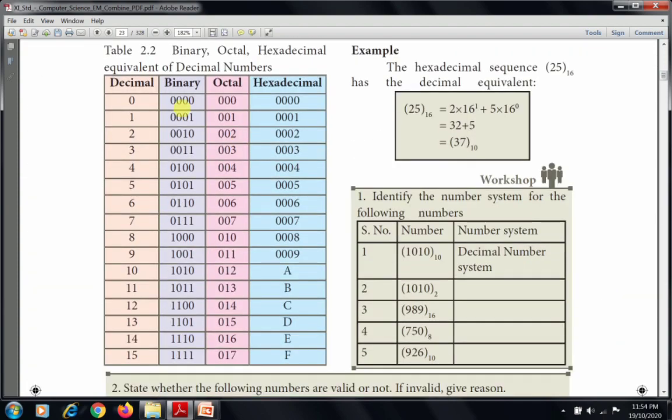So this is the tabular column for binary, octal and hexadecimal equivalents of decimal numbers. This is decimal numbers 0 to 50. For each decimal number, the equivalent of binary is this column, the equivalent of octal is this one, and the equivalent of hexadecimal is this fourth column.